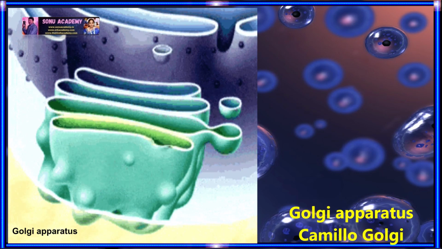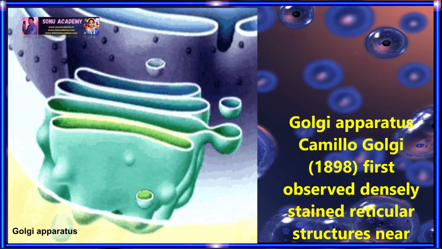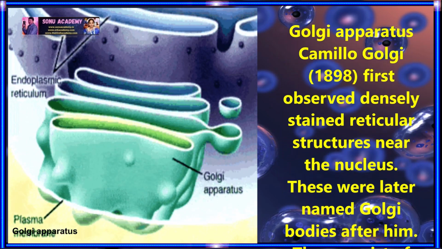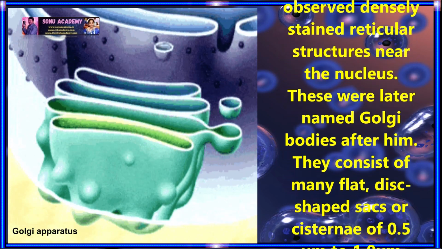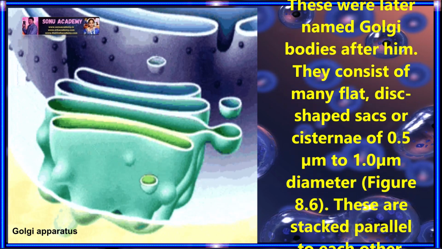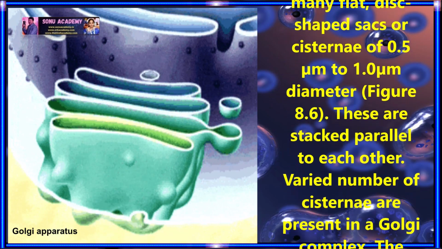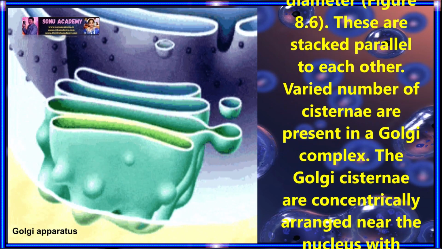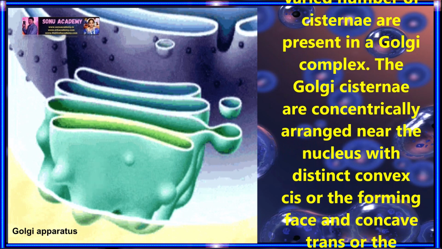Children, now let us discuss the Golgi apparatus. Camillo Golgi in 1898 first observed densely stained reticular structures near the nucleus. These were later named Golgi bodies after him. They consist of many flat, disc-like sacs or cisternae of 0.5 μm to 1.0 μm diameter. These are stacked parallel to each other. A varied number of cisternae are present in the Golgi complex.